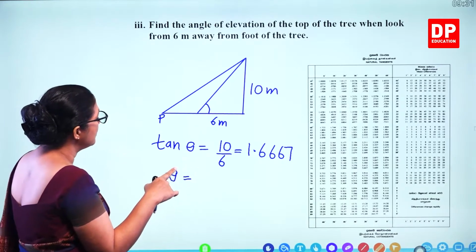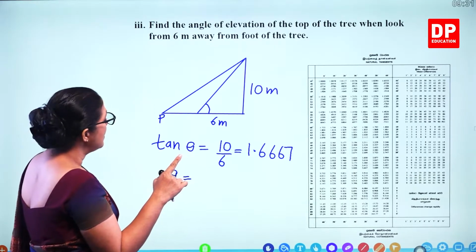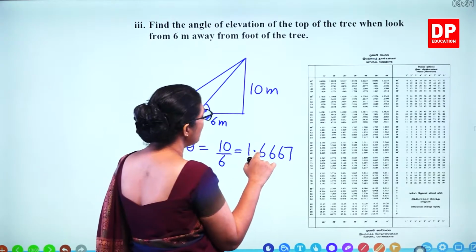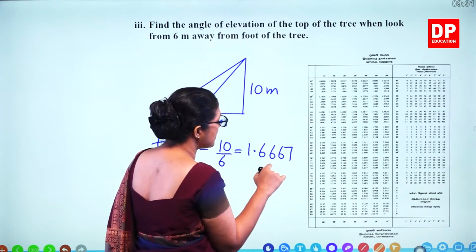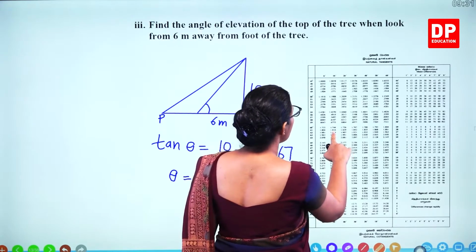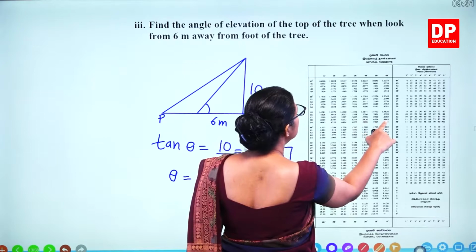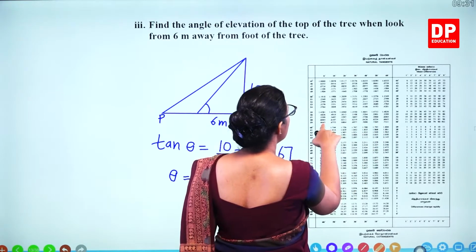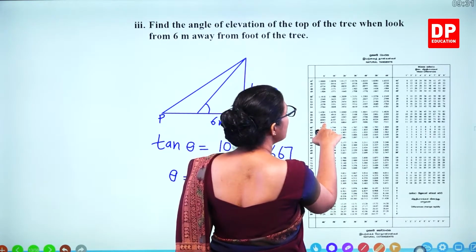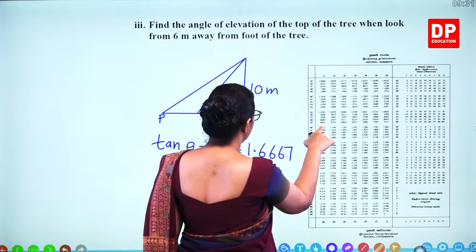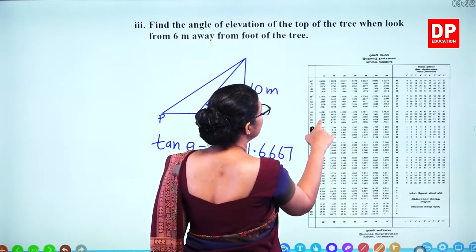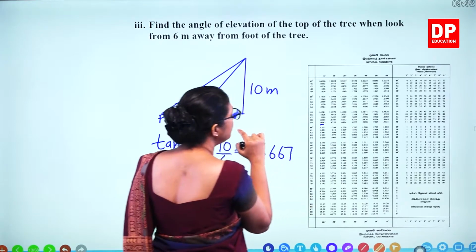Now you have to refer to the inverse of that. So refer to the tangent table and look for where you get 1.6667. 1.6643 is there. So that's the maximum here.